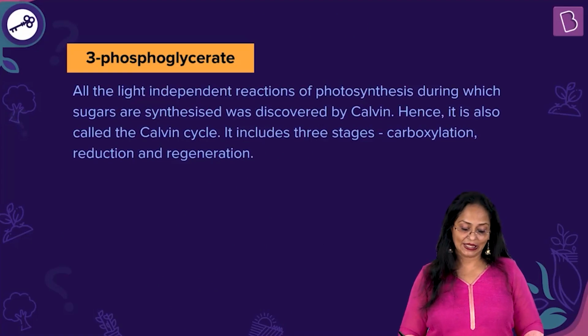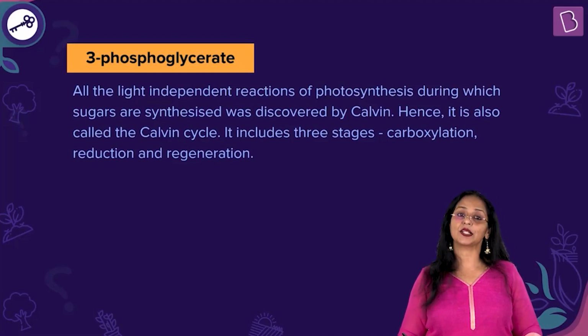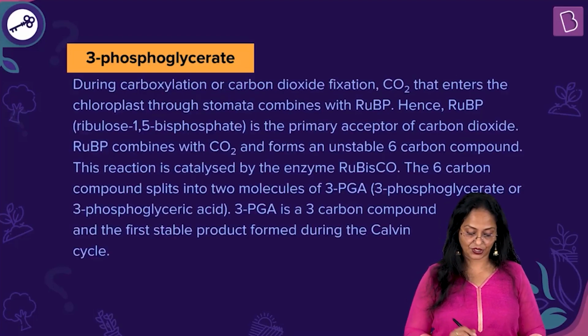All the light independent reactions of photosynthesis during which sugars are synthesized were discovered by Calvin. Hence, it is also called the Calvin cycle. It includes 3 stages: the carboxylation, reduction, and regeneration.